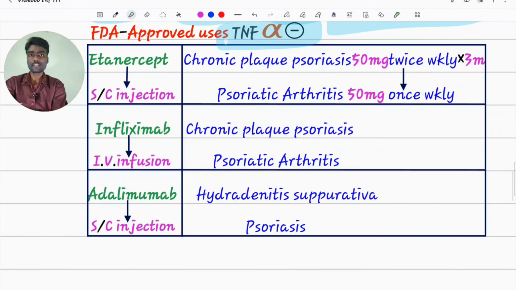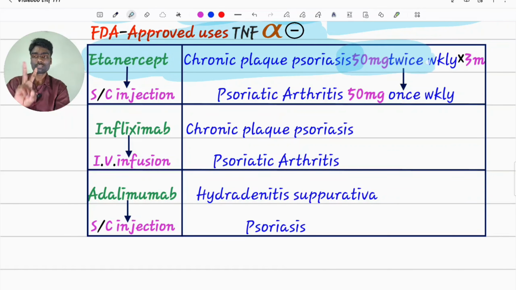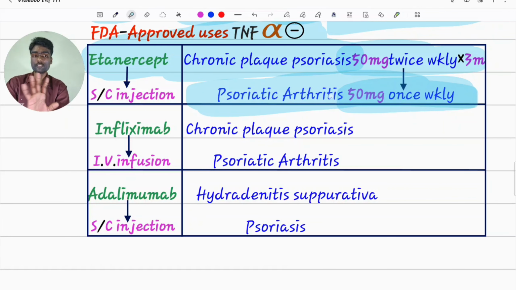FDA-approved uses of TNF-alpha inhibitors. Etanercept: chronic plaque psoriasis. Dosage is 50 mg twice weekly for 3 months. Then we will reduce the frequency to once weekly, 50 mg. In psoriatic arthritis also the same dose, 50 mg once weekly.